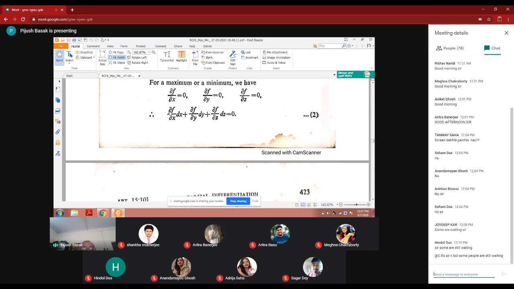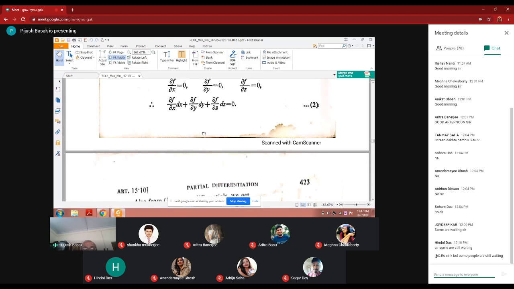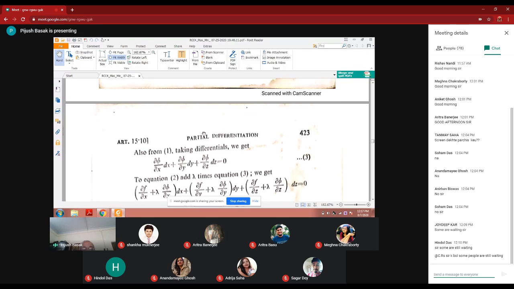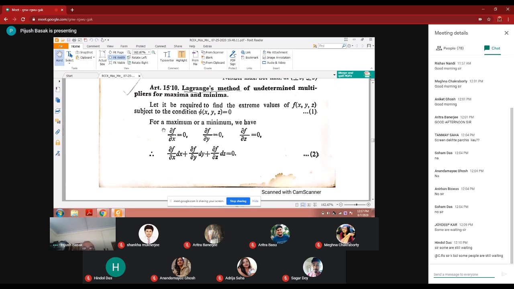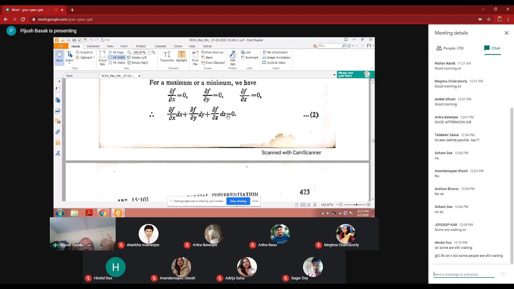Arranging in this way, the differential is del f del x into dx plus del f del y into dy plus del f del z into dz is equal to 0. This is obvious. Then another condition is there, phi(x, y, z) is equal to 0. It will be given to you, and then only you can do the Lagrange method. If it is not given, you cannot do it.